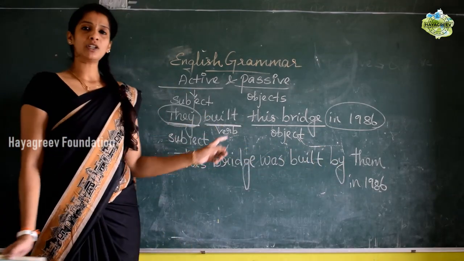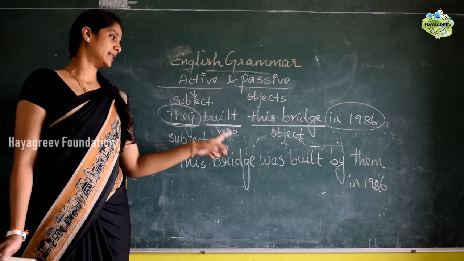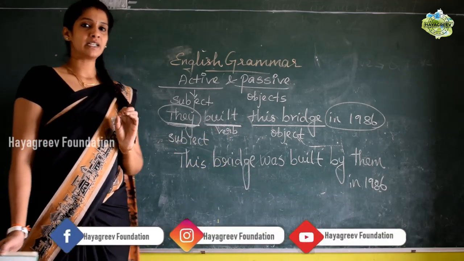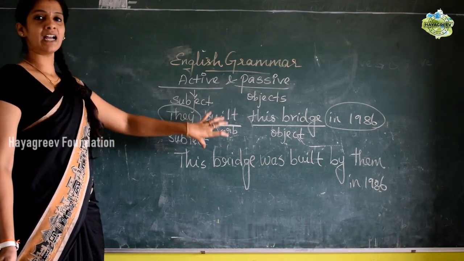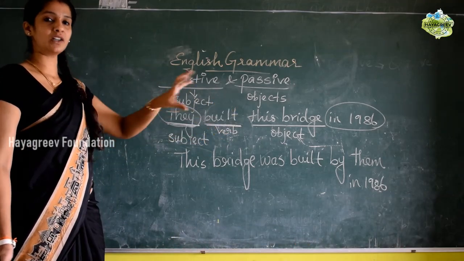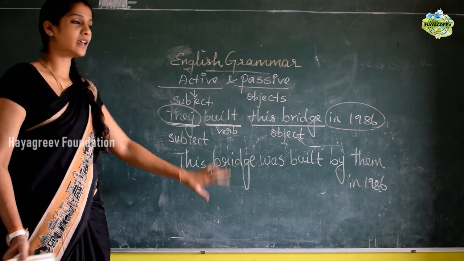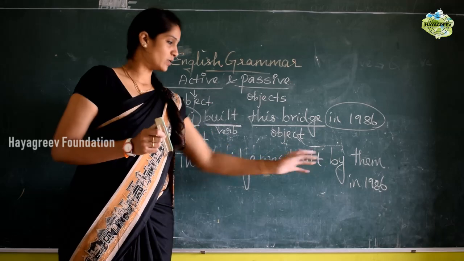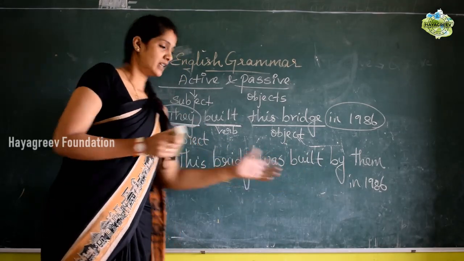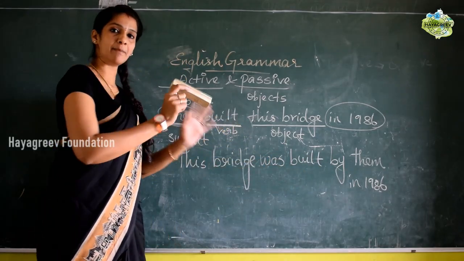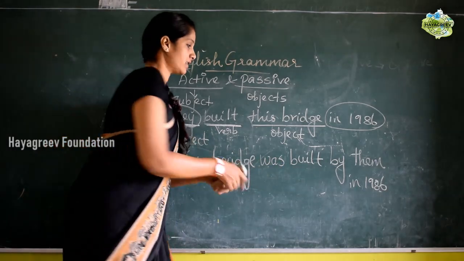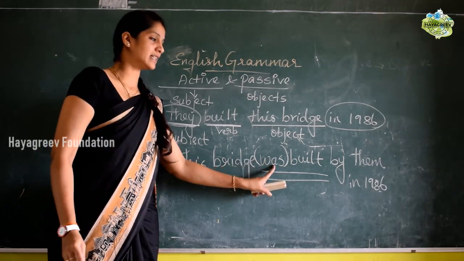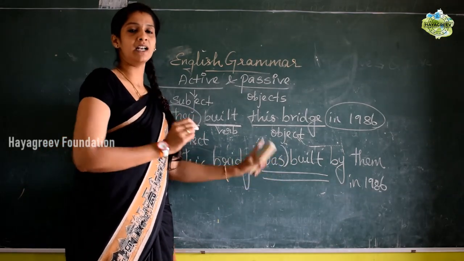So here one more thing you have to note down in active and passive voices: the verb change, tenses. We have given tenses, no? So now we will clarify about these tense changes, which we are going to make in the active and passive voice, which plays a major role in changing active to passive voice. This is the very important part in the sentence. The subject-object interchange happens normally, but this verb changing and adding of the auxiliary verb plays a very important role in active and passive voice.